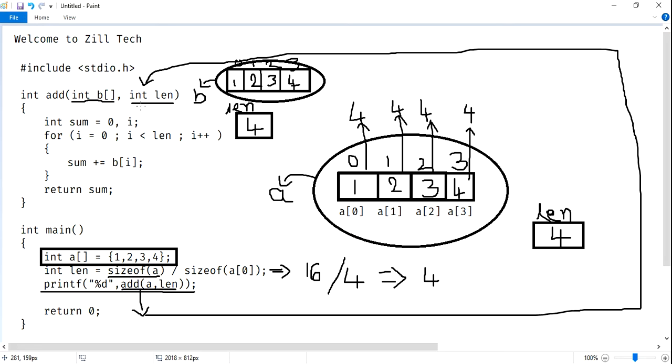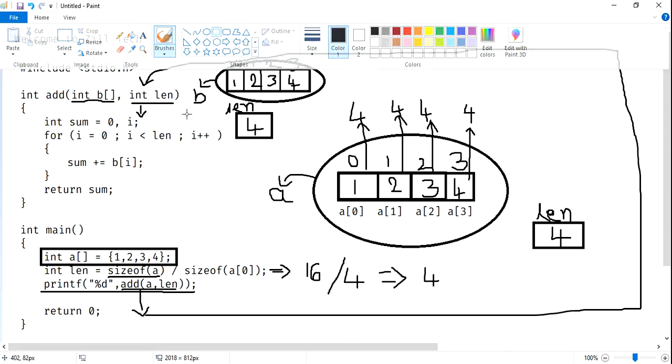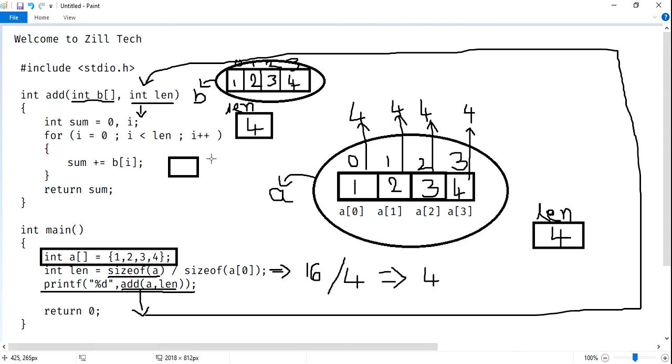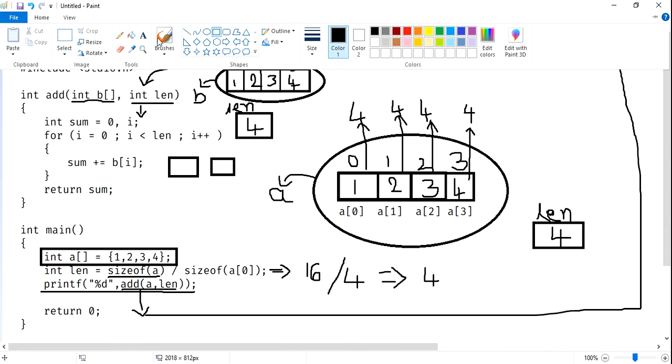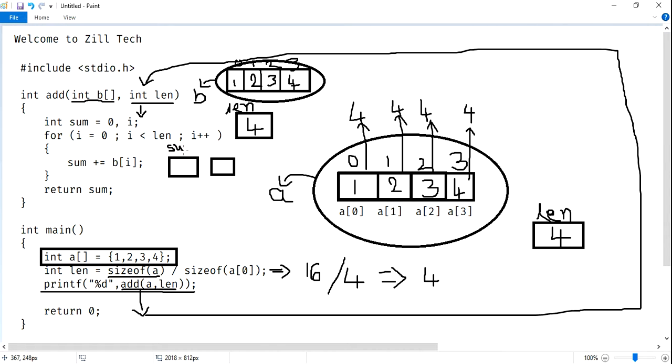Then after coming inside, we have two more variables, that is sum and I. Sum is 0 and I is some garbage value. Initial state we have garbage value. Now next, in the for loop, I is incremented by 1, and the condition is I less than or equal to length.